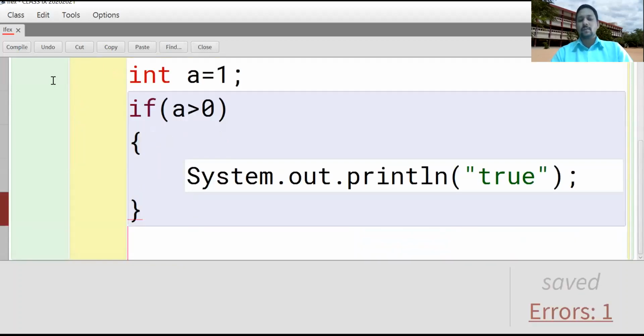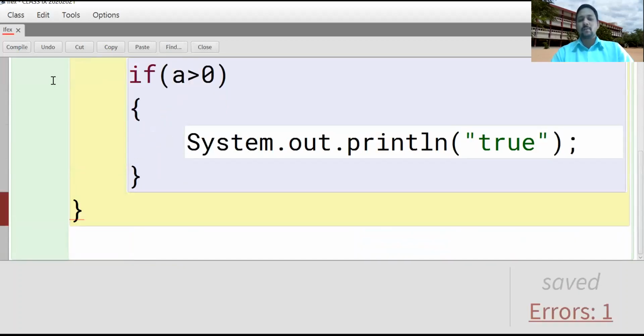Any statement you have to write. Close main, close class, compile.